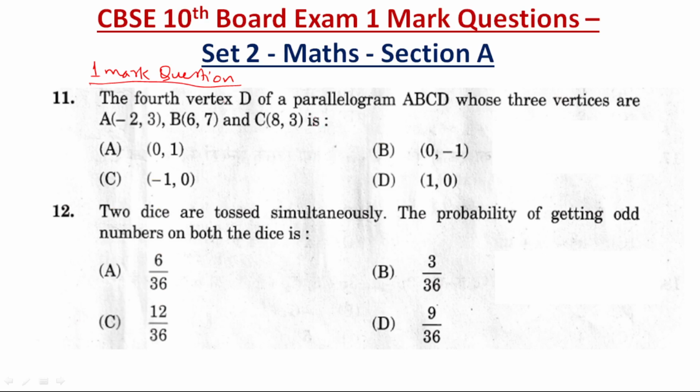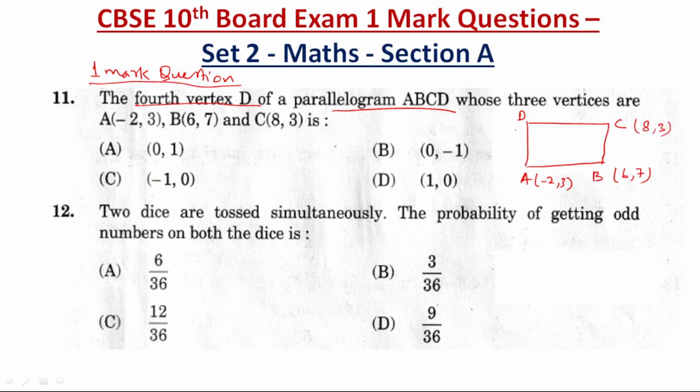Right, question number 11. It says, the 4th vertex D of a parallelogram ABCD, whose three vertices are given: A is minus 2, 3, B is 6 and 7, and C is 8 and 3.